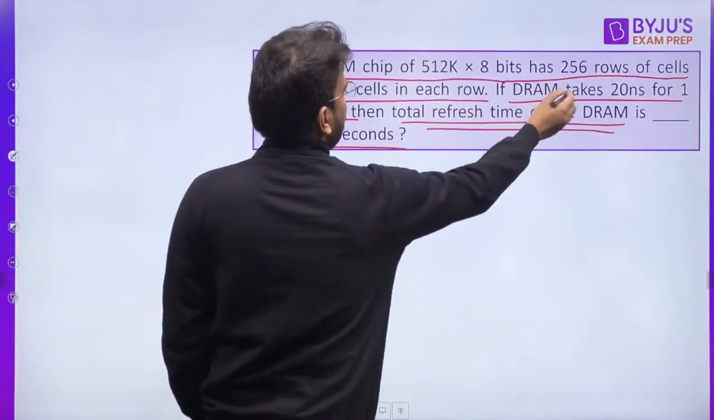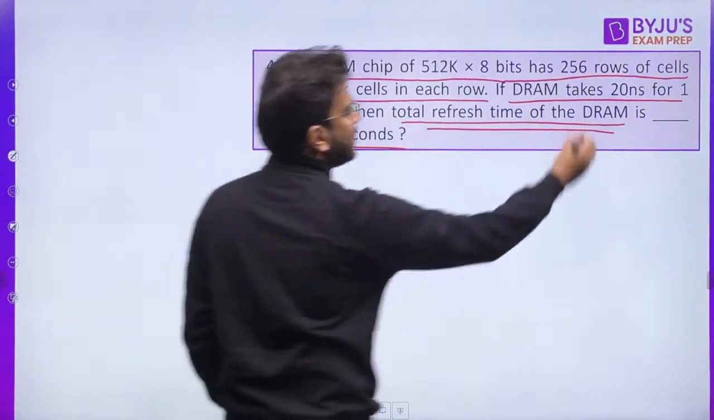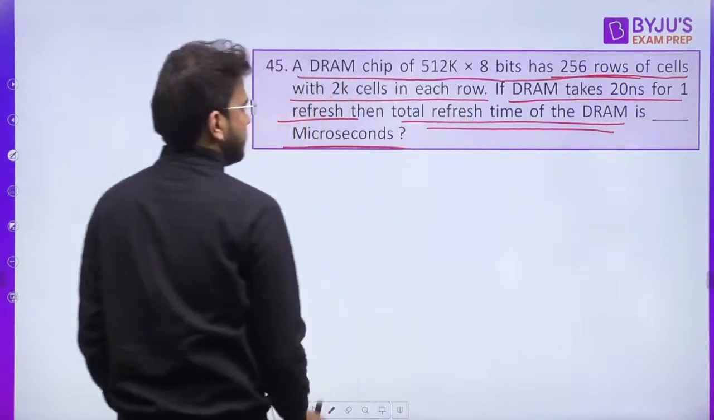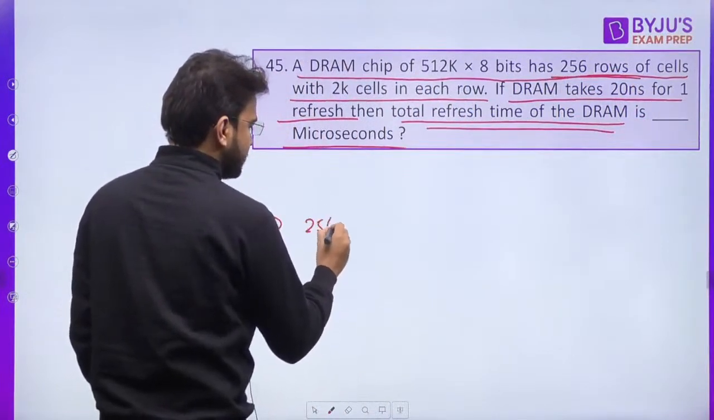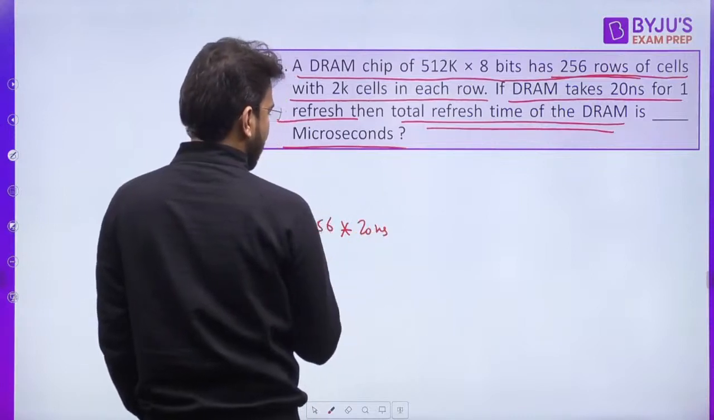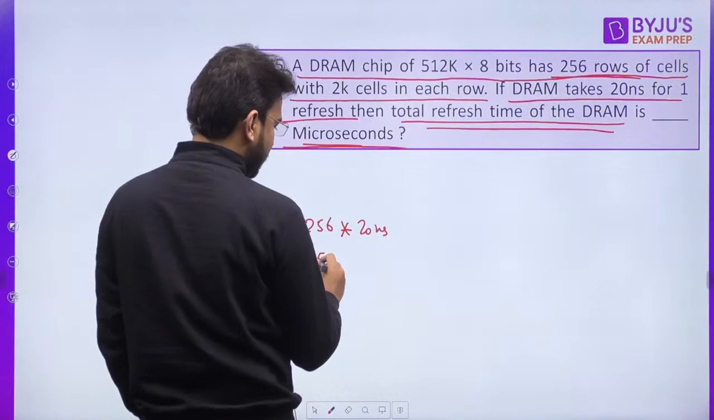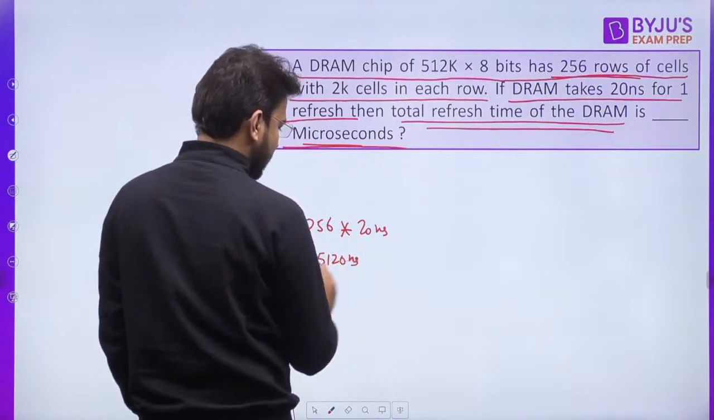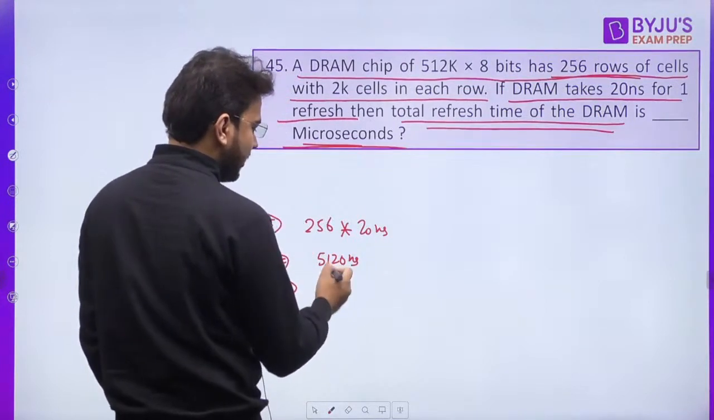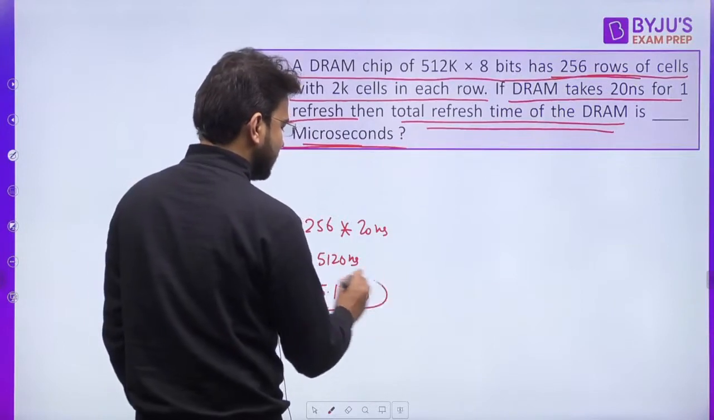That means to refresh all the rows of the DRAM, how much time it will take. For one row it is taking 20 nanosecond. How many rows do we have? It is given 256 rows of cells. So we can say 256 multiplied by 20 nanosecond, and we have to answer in microseconds. So first you calculate this. It is going to be 5120 nanosecond. If you compute this in microsecond, divide by 1000. So 5.12 microseconds is the answer.